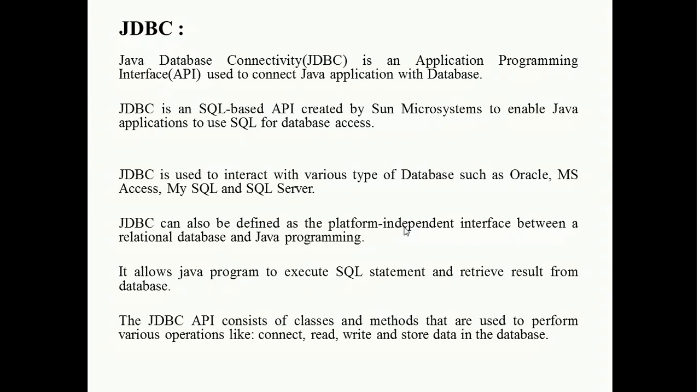The JDBC API consists of classes and methods that are used to perform various operations like connect, read, write and store data in the database. So to perform a database program we need to implement SQL queries. Also, JDBC is an API that can access any kind of tabular data, essentially data stored in a relational database. JDBC works with Java applications on a variety of platforms such as the Windows OS or various versions of the Unix